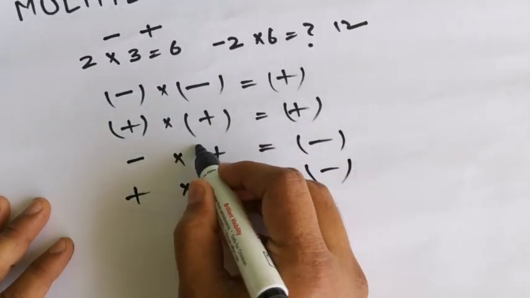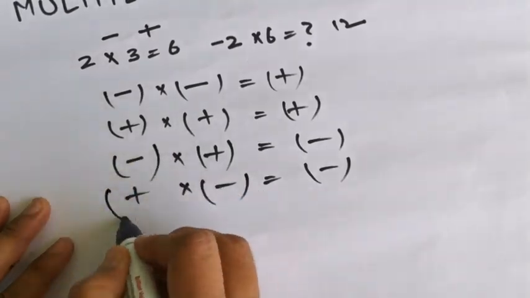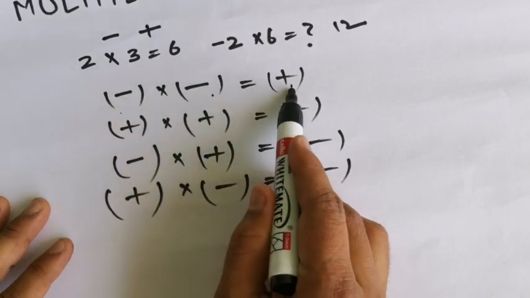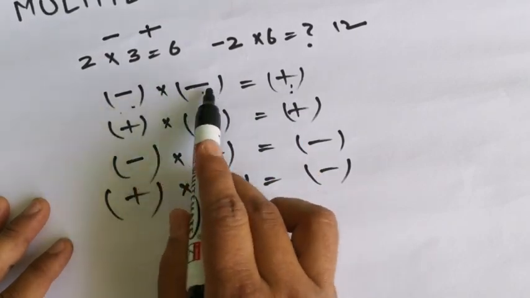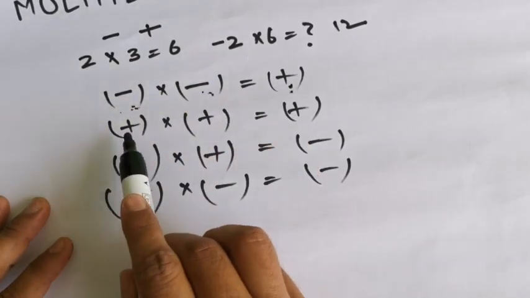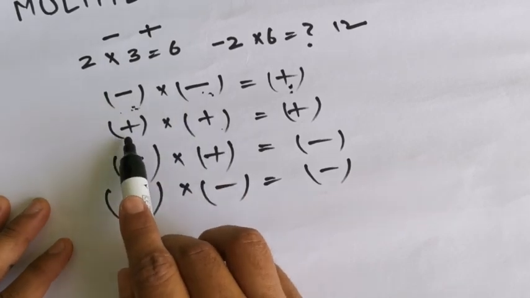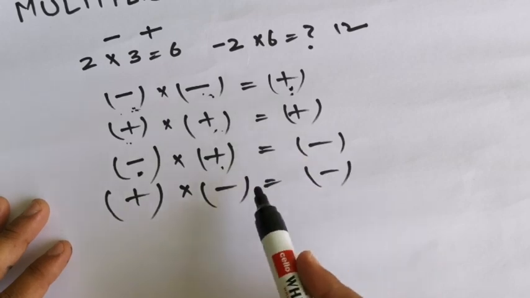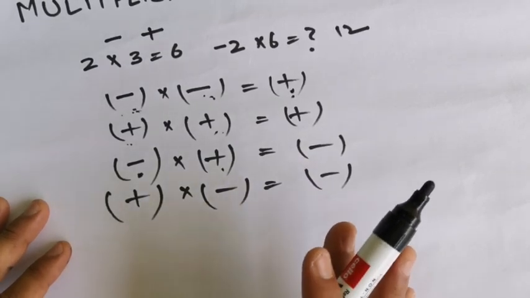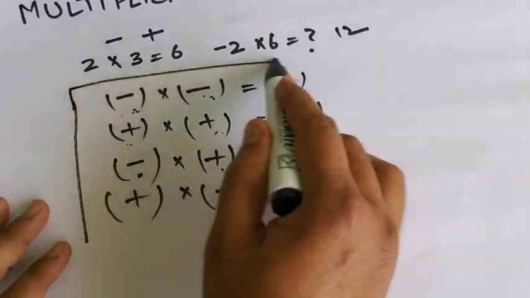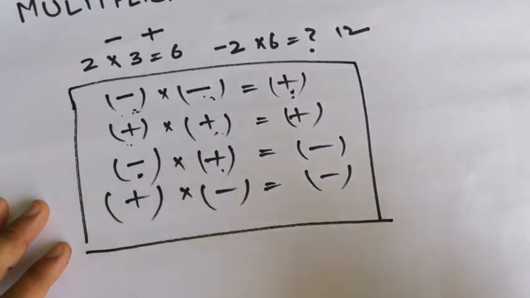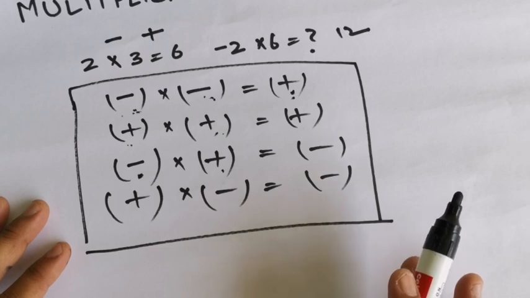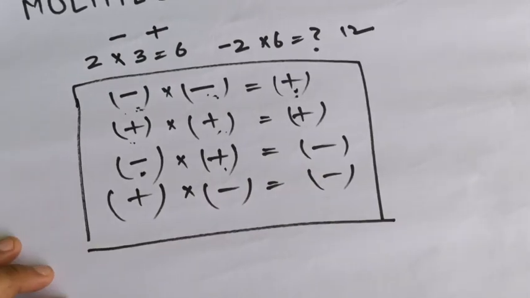So we only have to take care that when signs are similar, it will be positive. Similar signs, negative negative, it is positive, and when signs are different, like negative and positive, it is negative. Only this table we have to keep in mind, and all multiplication of integers you can do easily.